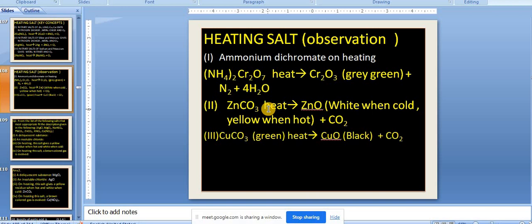Okay, so the summary for that is zinc oxide, yellow when hot, white when cold, very important. Copper oxide, black in color, very important. These things you need to keep in mind.